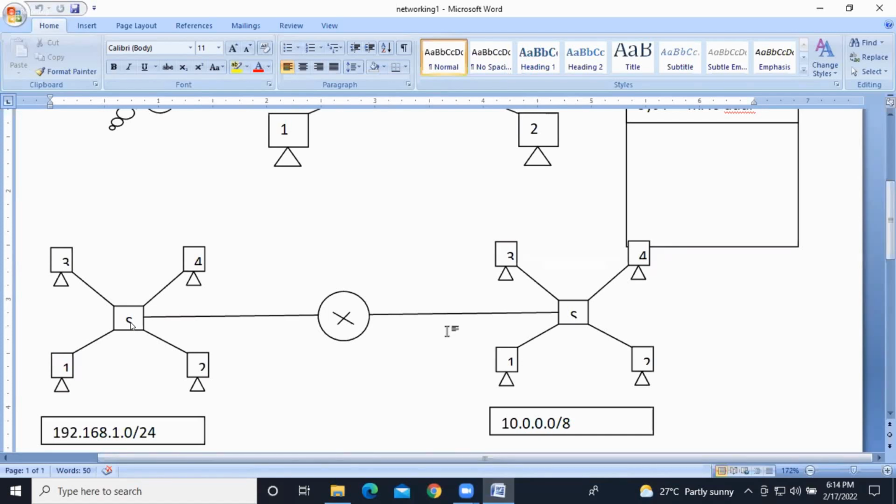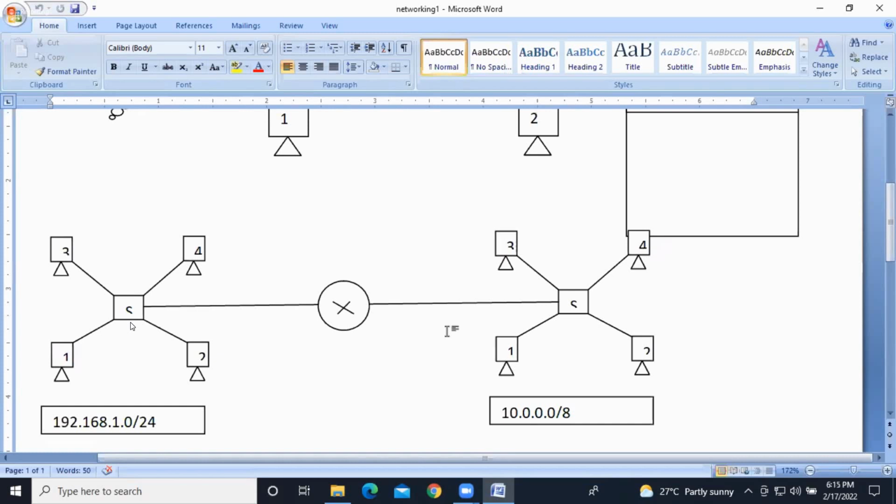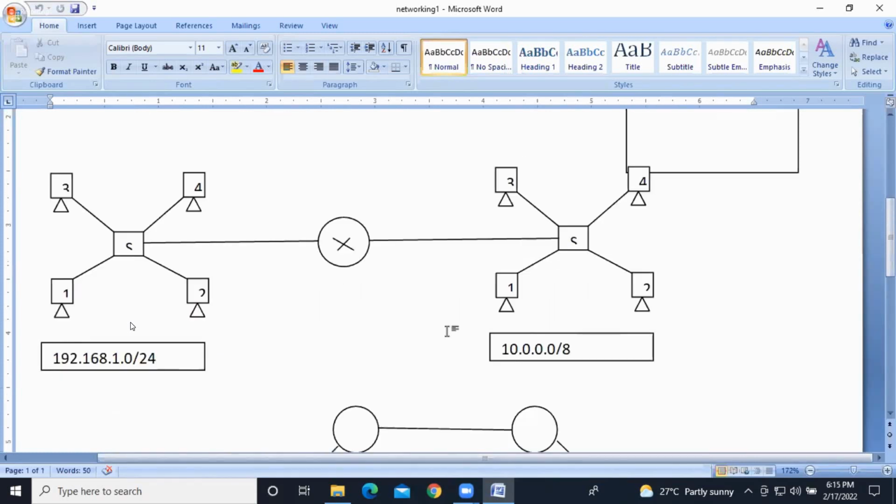Let's see here, guys. The main purpose of the router is to enable the communication between two different logical networks. So guys, this is a router. It's the router symbol. This router enables the communication between two different logical networks, not physical networks, guys.